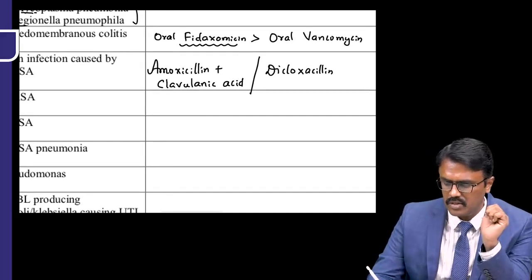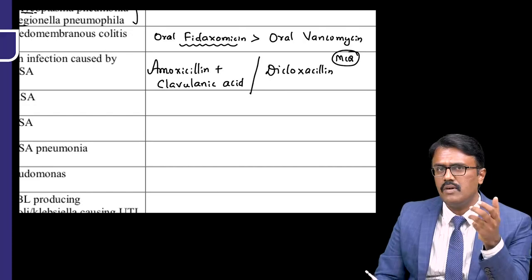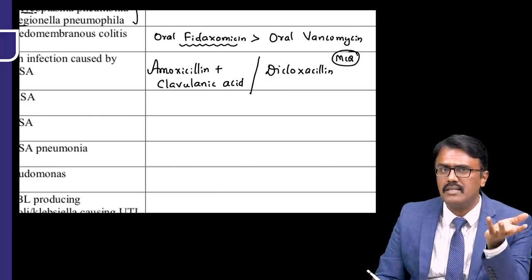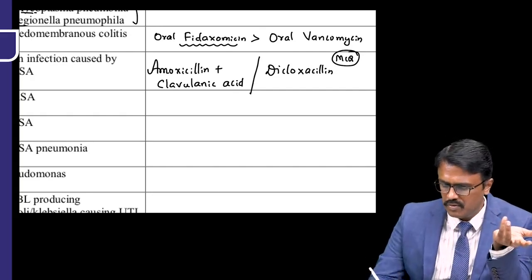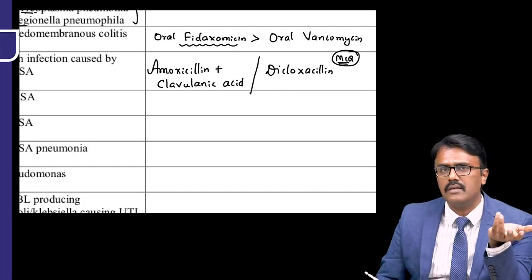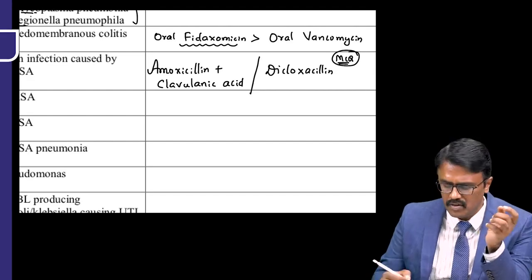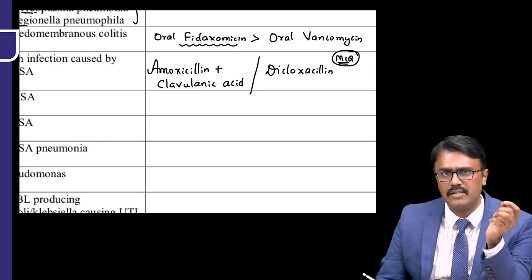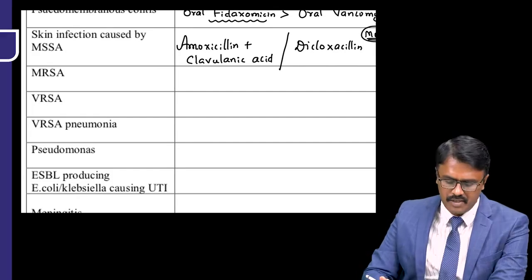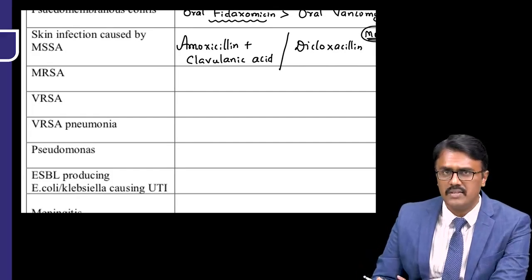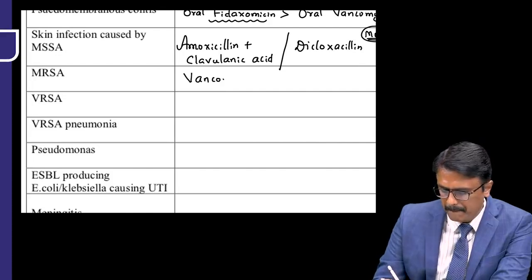So recently that question had appeared in the exam. A lady came with breast abscess. What is breast abscess? Skin infection, a skin and skin structure infection, usually caused by staph aureus. So for that, the treatment is dicloxacillin because it is anti-staphylococcal penicillin. If it is not there, you can give amoxicillin plus clavulanic acid. Now, if the staph infection becomes resistant to methicillin, so MRSA, the drug of choice is vancomycin.